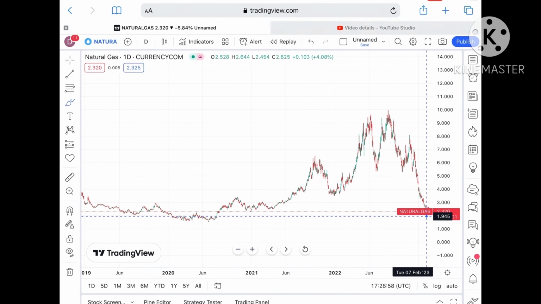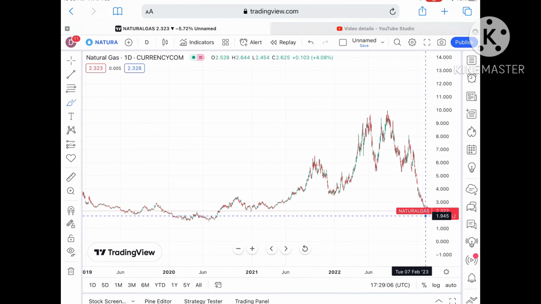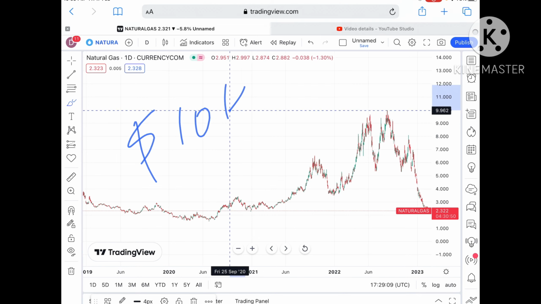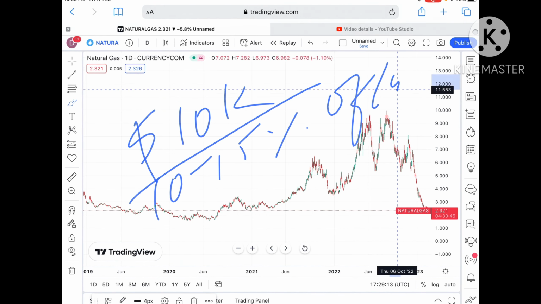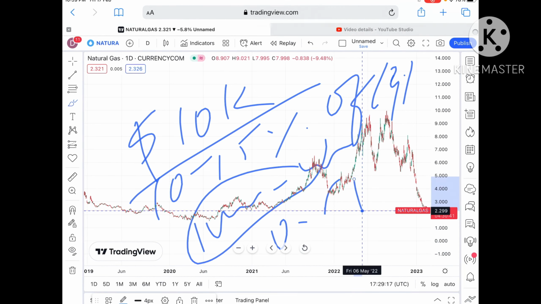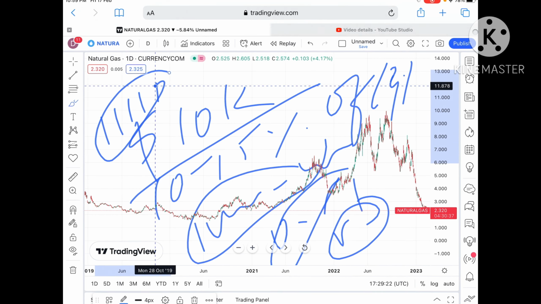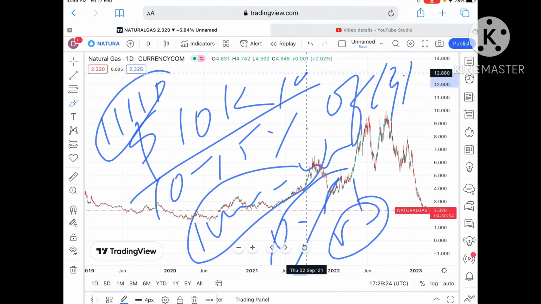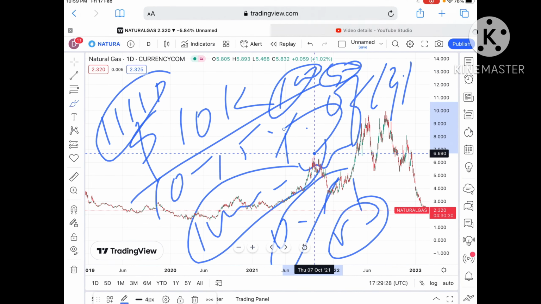Now understand something, most traders lose money. Why do most traders lose money? Because they do not follow proper rules and trading psychology. What I teach in my workshop: suppose you are trading with $10,000, try to trade with 10 to 15% of capital per trade, that is 1,000 to 1,500. Risk 0.5 to 1%, that is $50 to $100. Suppose you took 5 trades, the maximum risk you can take is 100 per trade. Okay, that is 500. If you lose 500, relax for the day and trade the next day.